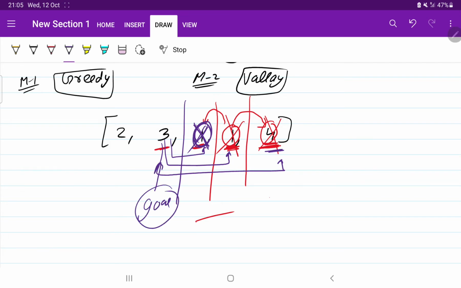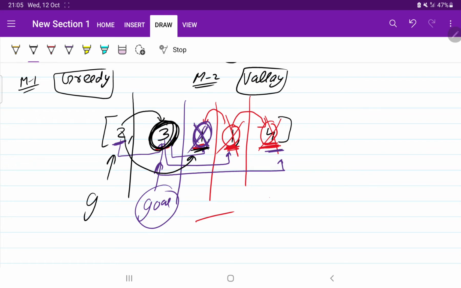Again we will come to 2 and check, can we reach this point? I told you 2 can jump from here or here. Ultimately if it jumps to 1, that is good, but is it satisfying our goal or not? Yes, it is, so our goal will be here.